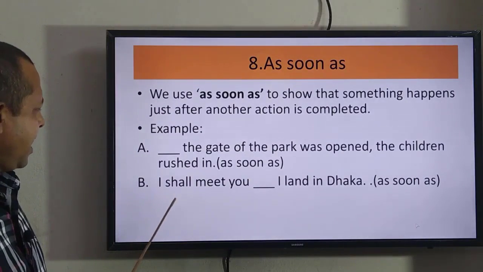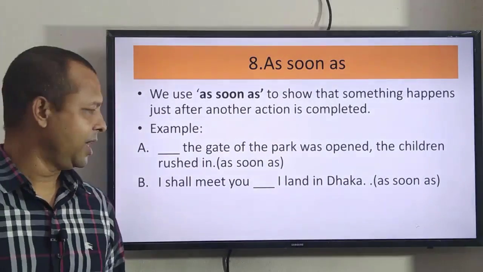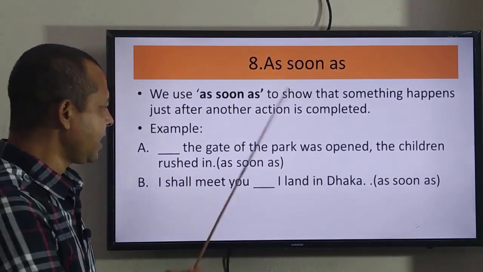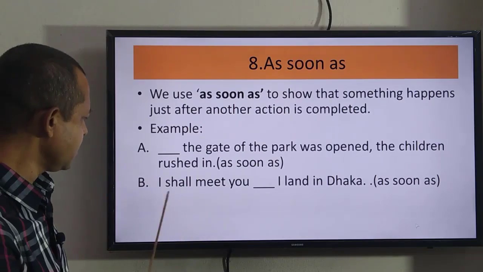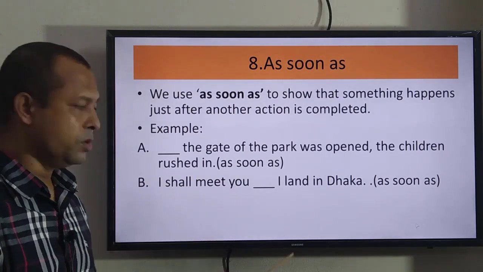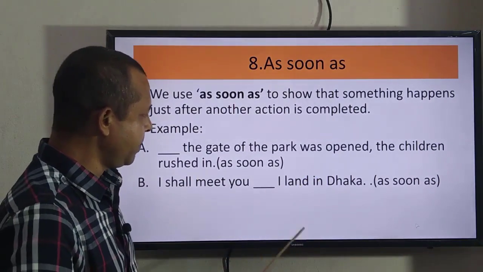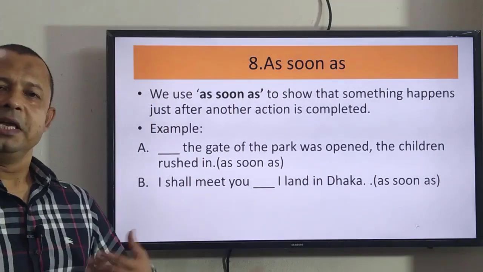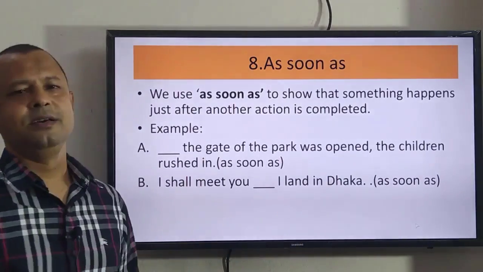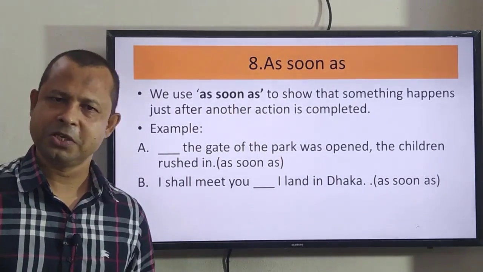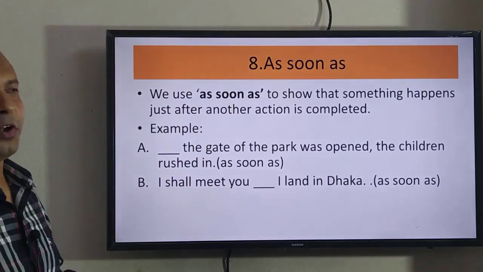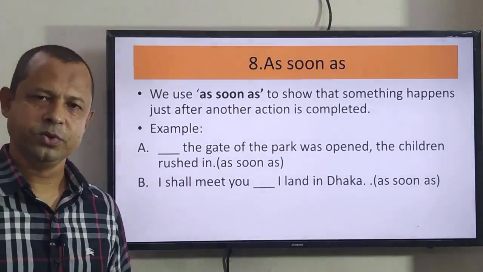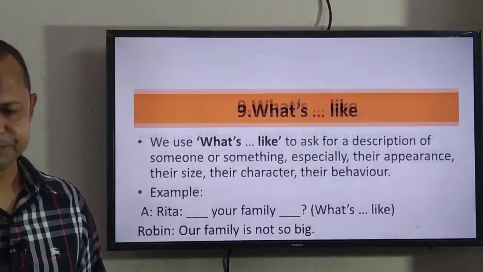See B number, I shall meet you as soon as I land in Dhaka. So landing in Dhaka will be followed, meeting with you will take place just after landing in Dhaka. So this action will happen immediately after this action. So here you have understood that one action is followed by another action. In this situation we use "as soon as".